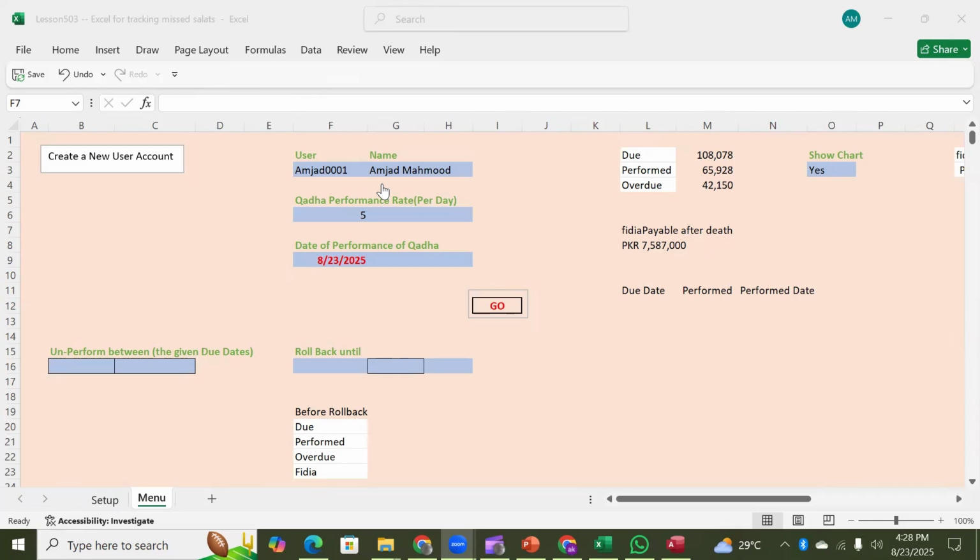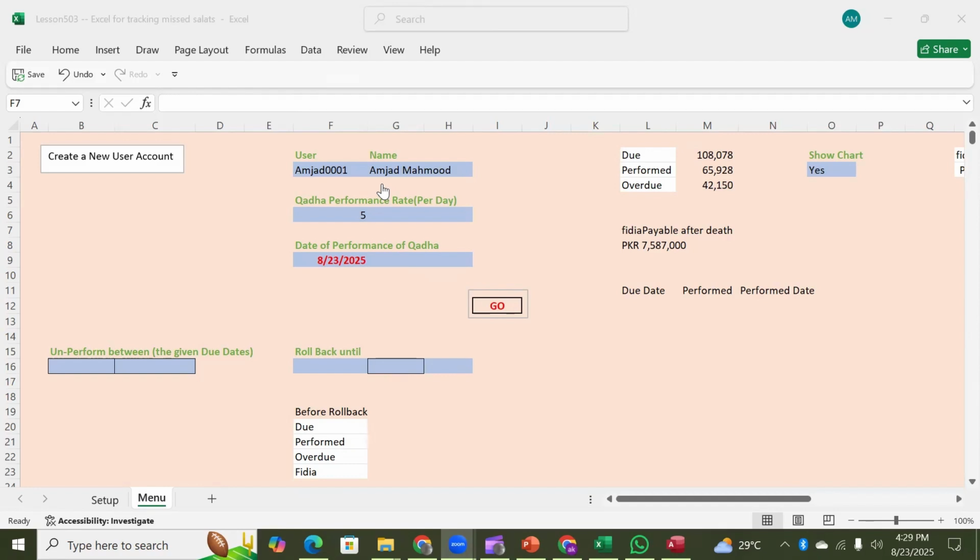Use of the system, which is good for any purpose, like keeping track of your overdues in terms of certain activities you have to perform on a daily, weekly, monthly, or yearly basis. So to keep a record of how much you have performed, how much was actually due, and how many activities are overdue at any given point of time, and then a mechanism to clear the backlog.